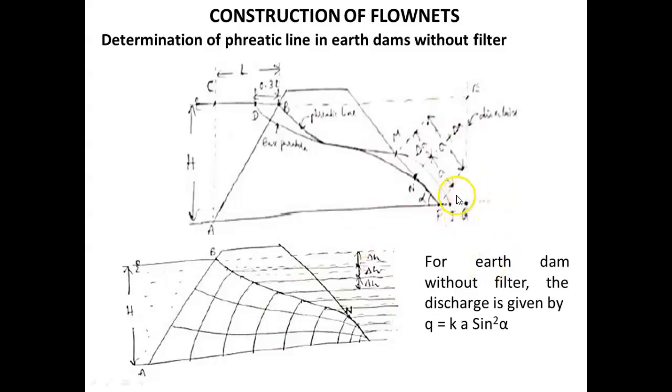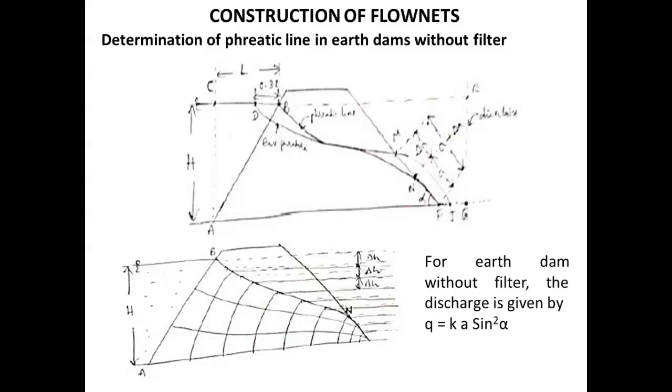So delta A is this one, the distance between points M and N, and the distance between N and F is A. So delta A by A plus delta A, this ratio, the values of this ratio are given for various values of alpha. What is alpha? Slope angle of discharge phase. This is the alpha. Then measure the value of alpha from the graph and find the corresponding delta A by A plus delta A ratio.